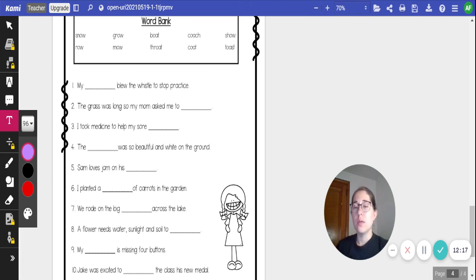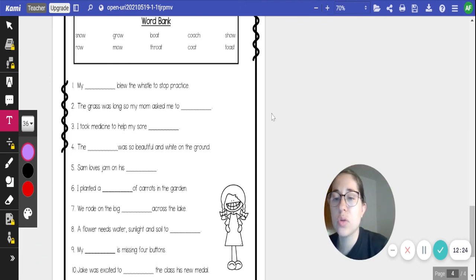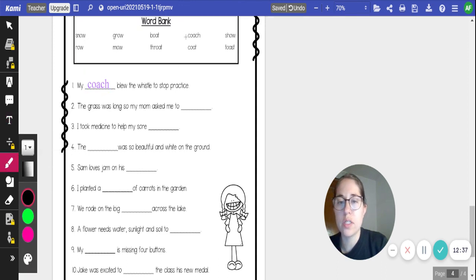All right. Number 1 and 2, I will do for you. Number 1 says, my blank blew the whistle to stop practice. Look in the word bank. I'm going to pick the word coach. That's COACH for number 1. Make sure to cross that off the top so I know we used it.